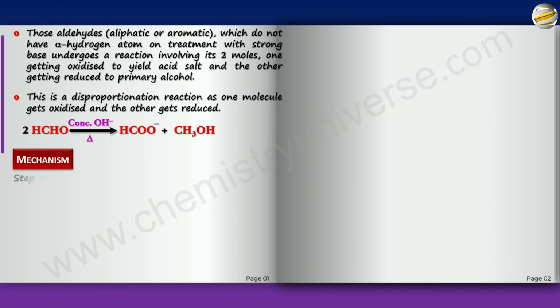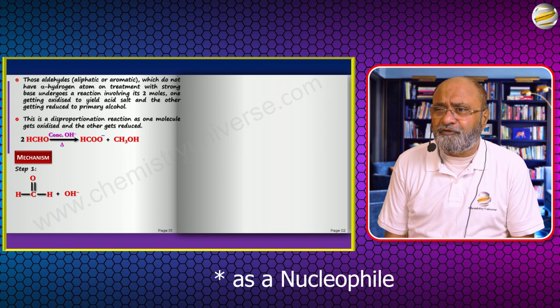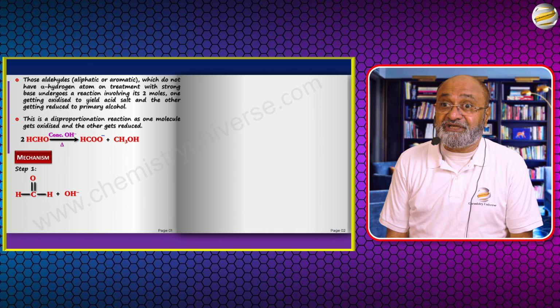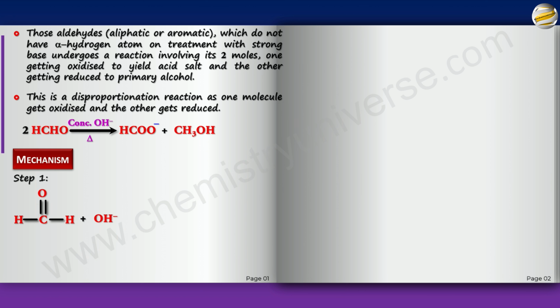Now the first step would involve this aldehyde being attacked by the hydroxide as a nucleophile. Since it doesn't have an alpha H, there is no other role for OH minus but to act as a base. Moreover, you put a concentrated amount, so its tendency to act as a nucleophile is anyway great. So instead of behaving as a base, which it can't, it is going to behave as a nucleophile here. This hydroxide attacks the carbonyl carbon, the pi bond shifts to O, and you get something like this.